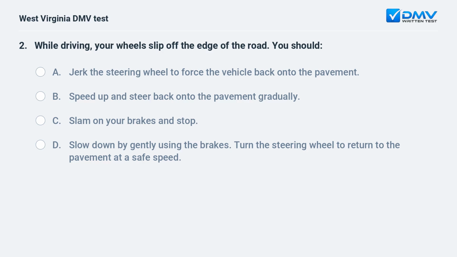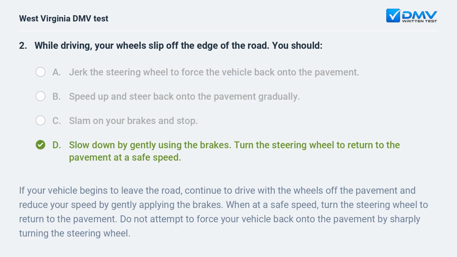While driving, your wheels slip off the edge of the road. You should A. jerk the steering wheel to force the vehicle back onto the pavement. B. speed up and steer back onto the pavement gradually. C. slam on your brakes and stop. D. slow down by gently using the brakes. Turn the steering wheel to return to the pavement at a safe speed.